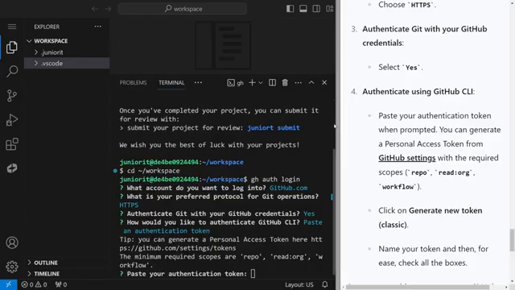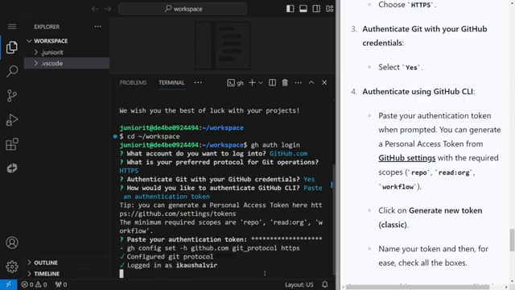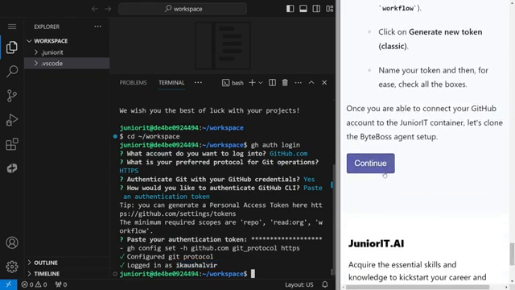I have blurred this token because this acts as a password. And by just right clicking onto the terminal window, it will automatically paste the token for you. Hit enter. And if you have successfully executed all the steps, it will show you logged in as Kaushalveer, or it would be your GitHub username. Now, once you have done that, click on continue button.